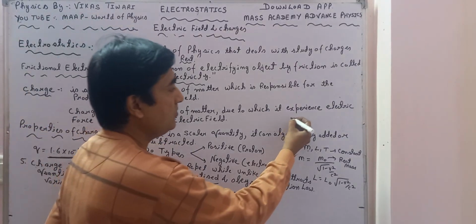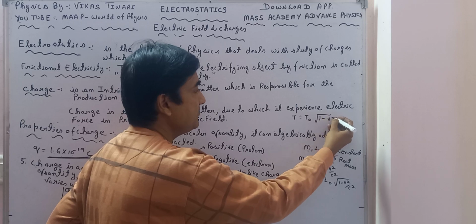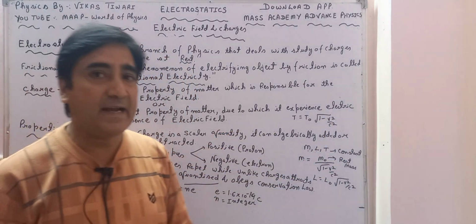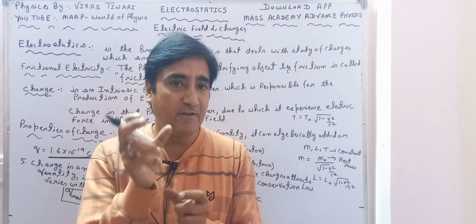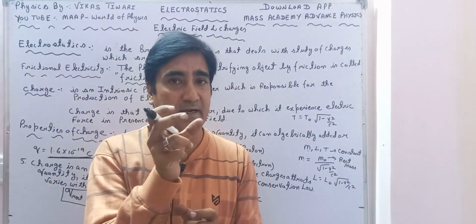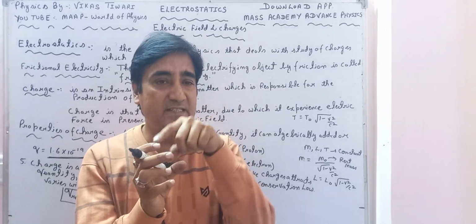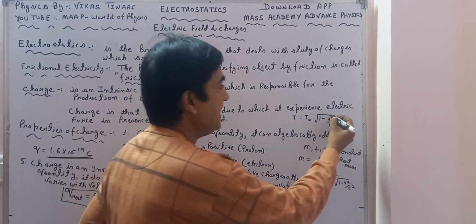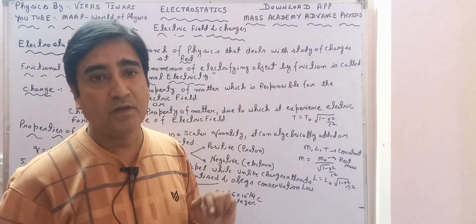Like that also, T is equal to T naught under root 1 minus v square upon c square. This phenomenon is called time dilation. Means if a watch is moving, its time gets slow. Okay, means its measuring time frame gets slow. That is called time dilation. So time dilation, this is according to Einstein.